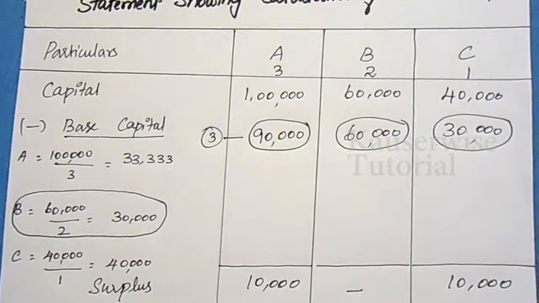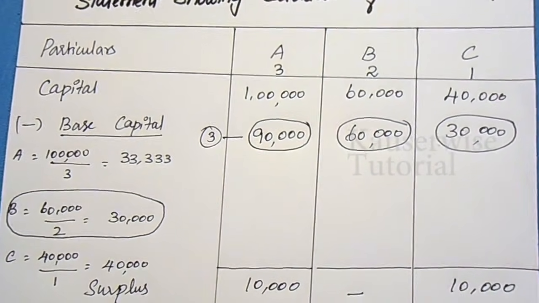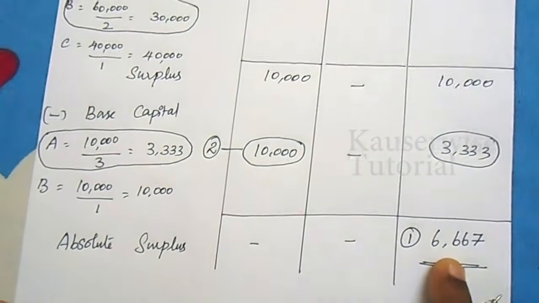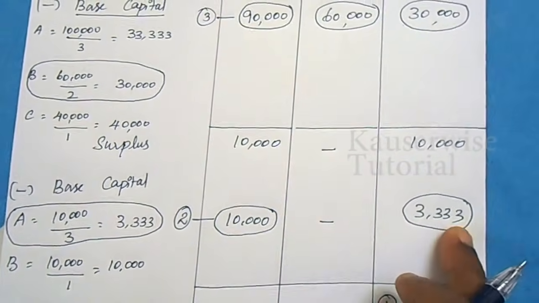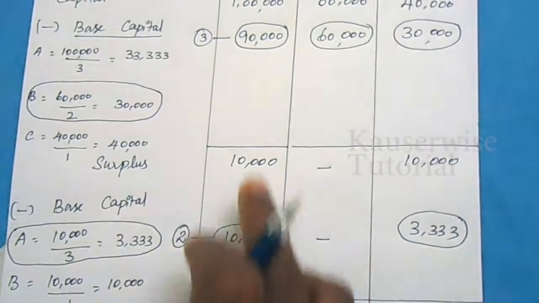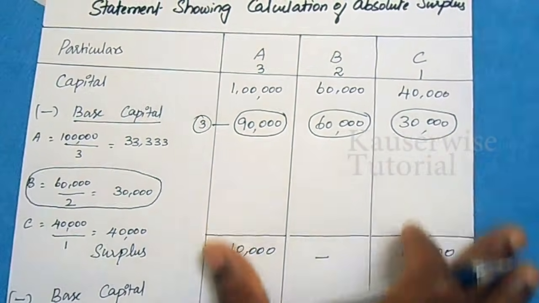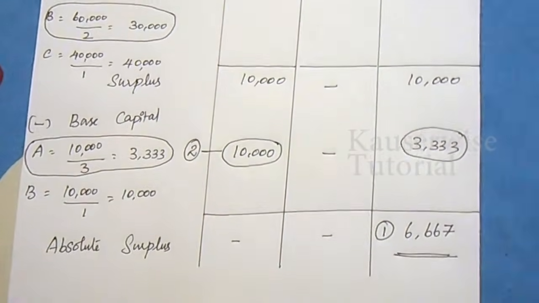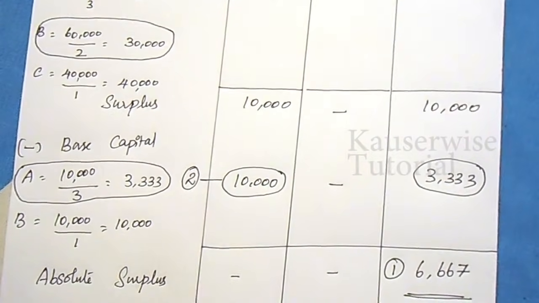So when you start distributing the amount to partners' capital, you need to see this absolute surplus calculation. First preference to C, that to this amount only, and second preference A and C, this will be the proportionate amount, and third preference will be A, B, C according to their proportion. So these are the three different steps to make payment to partners' capital account. Now let us see the piecemeal distribution according to proportionate capital method.